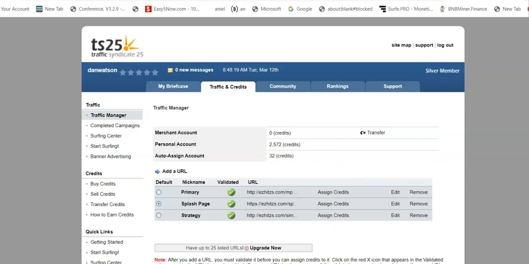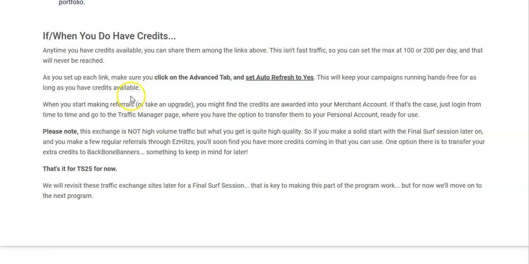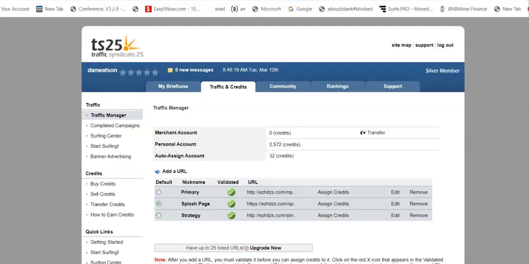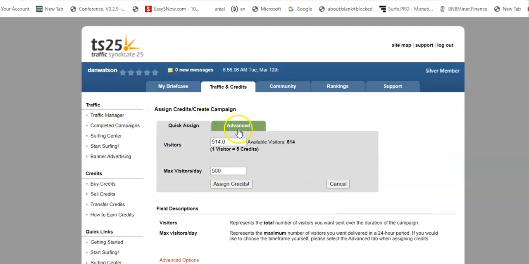Now, we did have some special instructions for this one. All right, after you've set up each link, make sure you click on the Advanced tab and set auto refresh to yes. So I'm going to click assign credits, and this is where you have that Advanced tab. It looks like I can transfer the credits I have into roughly a little over 500 visitors. So split up between 3 sites, we'll say that's 150 credits for each one.